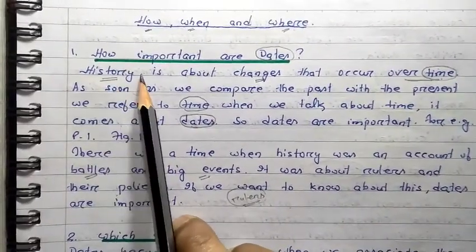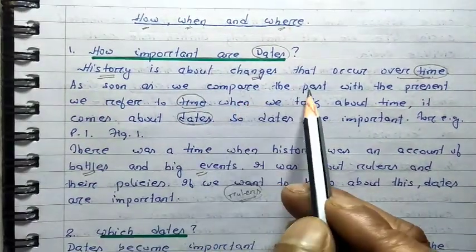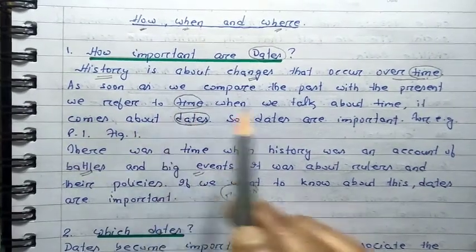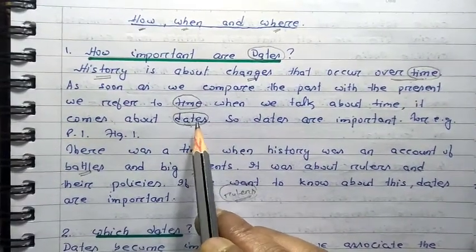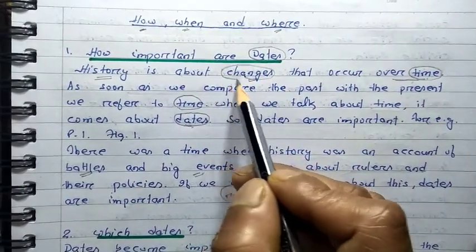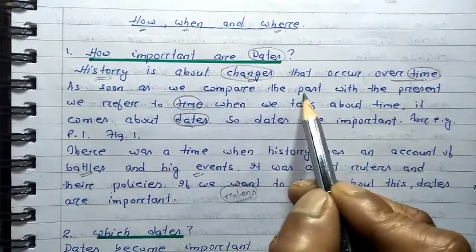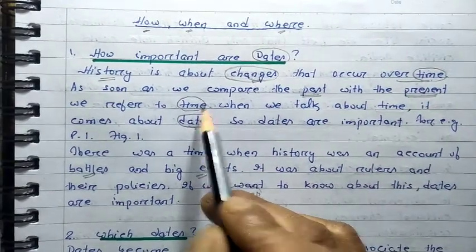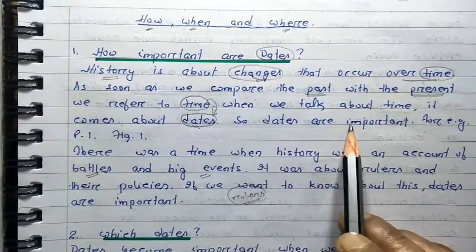As you know, history is about changes that occur over time. As soon as we compare the past with the present, we refer to time. When we talk about time, it comes to dates. In a very simple sense, whenever we discuss history, history means changes. How can we understand the changes? We have to compare the past with the present. Whenever we compare the past with the present, we talk about time, and whenever we talk about time, it comes to dates. And that's the reason why dates are important.